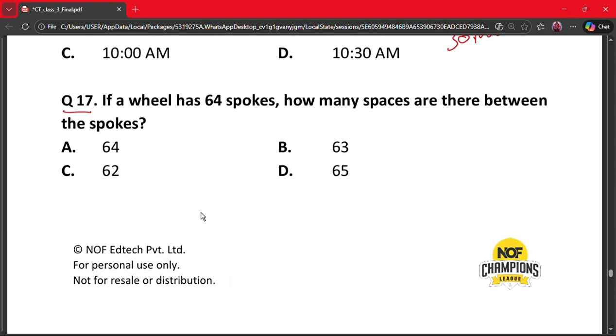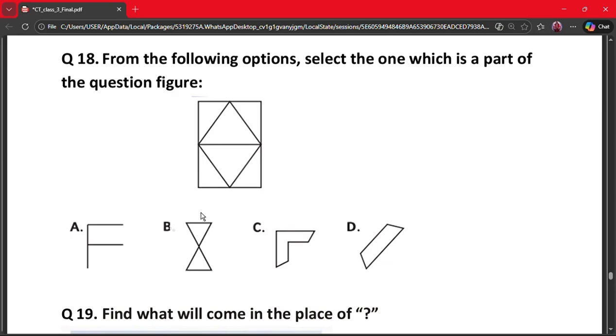Question 17. If a wheel has 64 spokes, how many spaces are there between the spokes? So A. 64, B. 63, C. 62 and D. 65. The correct answer is option A. Question 18. From the following options, select the one which is a part of the question figure. So let's look at the options. This is not, this is also certainly not, this is also not. The correct answer is this, and this. The correct answer is option A.